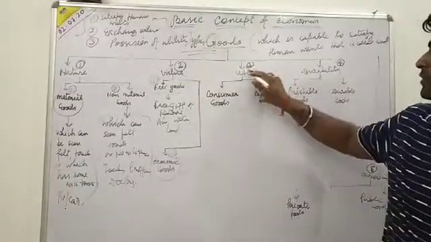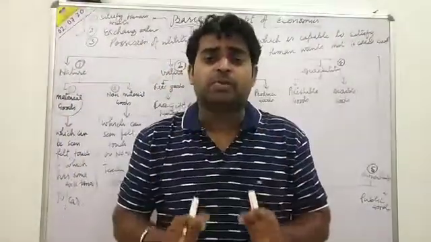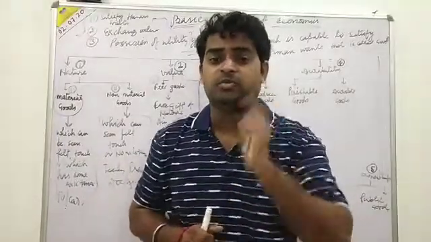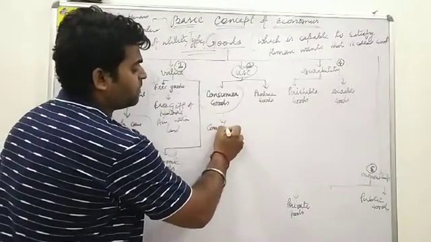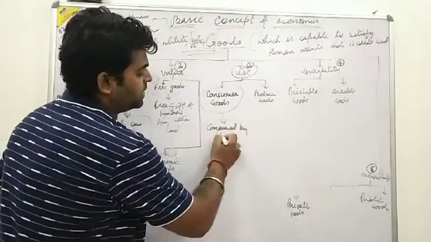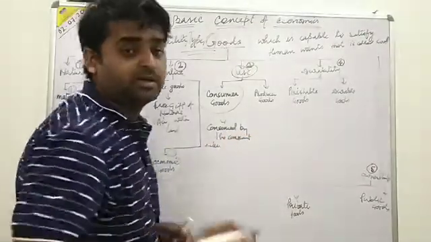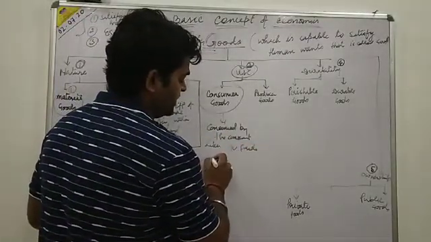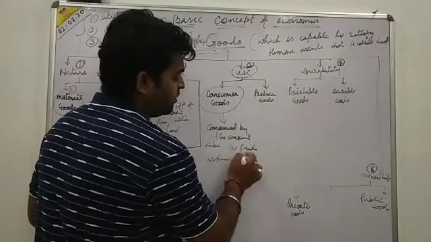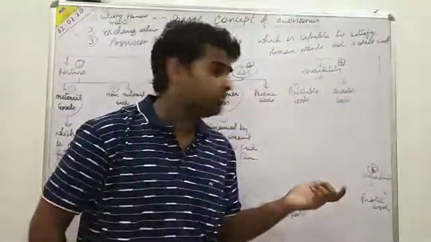Third, on the basis of use. On the basis of use, consumer goods. Whatever goods are used by the consumer, that is called consumer goods. Whatever goods are consumed by the consumers, like TV, fridge, washing machine, mobile phones. What are these? Consumable goods. Getting it all?